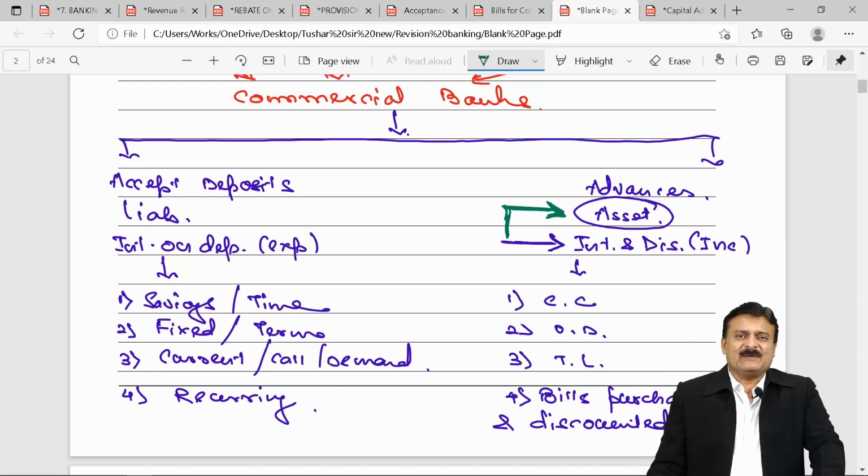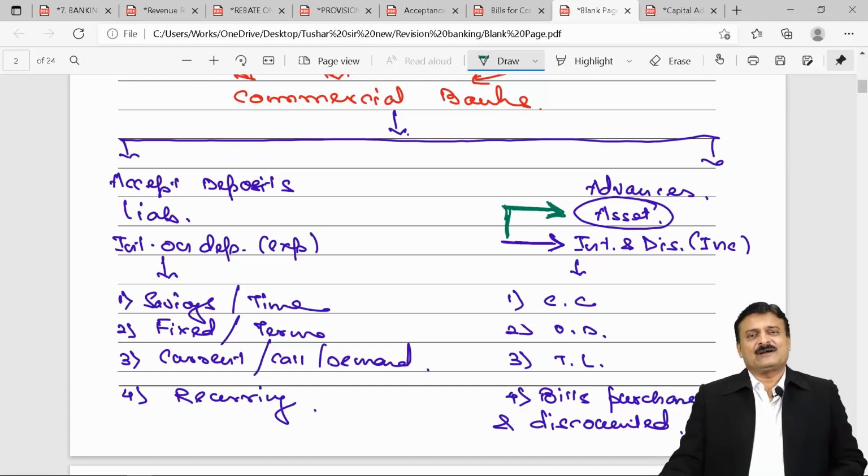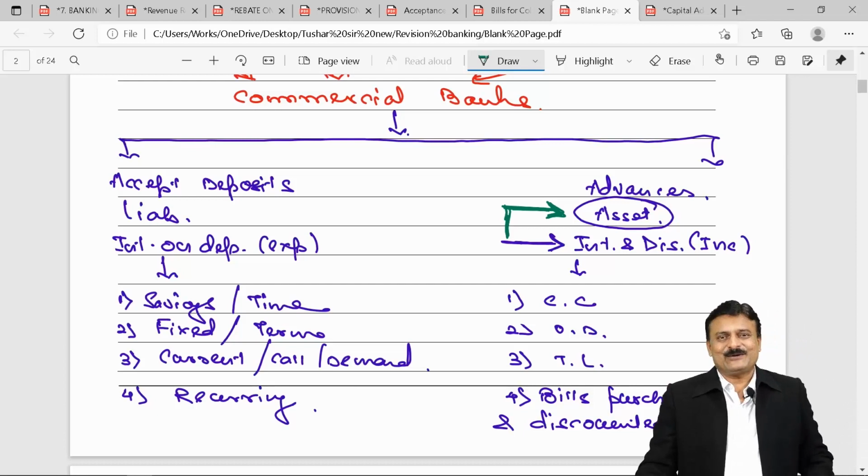But suppose on the payment date, I fail to pay him for any reason, then your bank under the guarantee will pay that fellow Mr. X immediately. Of course, you will recover it from me. But at present, on the due date, because I failed to pay, you must pay him. So that is what we call a contingent liability for your bank.